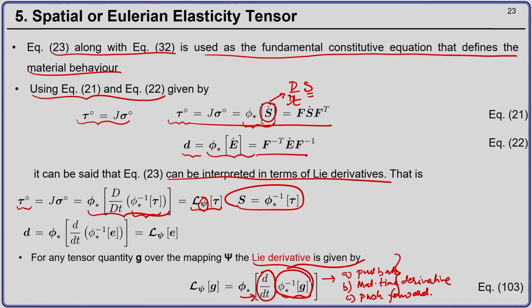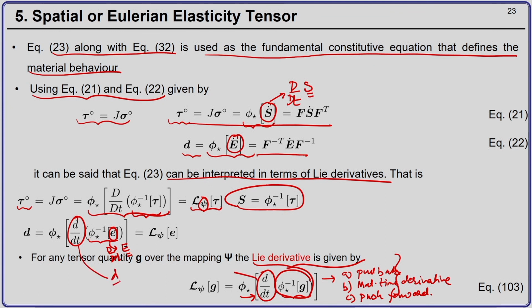Similarly, we know that the pullback of the Euler-Almansi strain tensor is nothing but the Green-Lagrange strain tensor. So, E dot here is nothing but d by dt of E. So, this d by dt is nothing but the material time derivative.